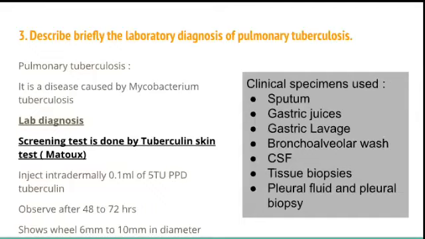As you all know, the very common popular test is the Mantoux test. That is a screening test done by tuberculin skin test. So what you do in this, you will inject 0.1 ml of 5 TU PPD, that is purified protein derivative, for the tuberculin test. Observe for 48 to 72 hours, and if it shows a wheal of more than 10 mm, we consider it as a positive skin test for tuberculosis.